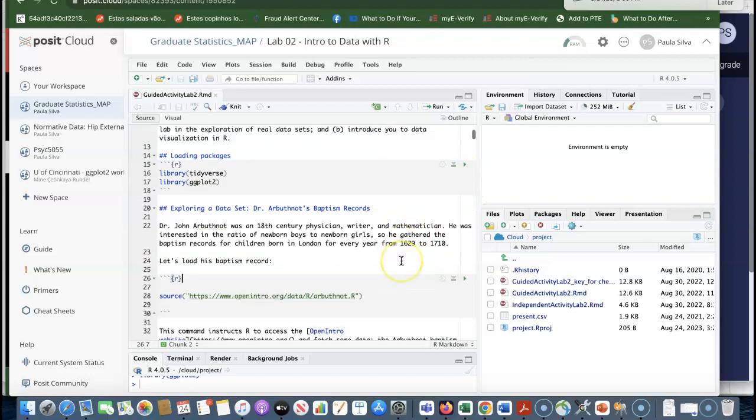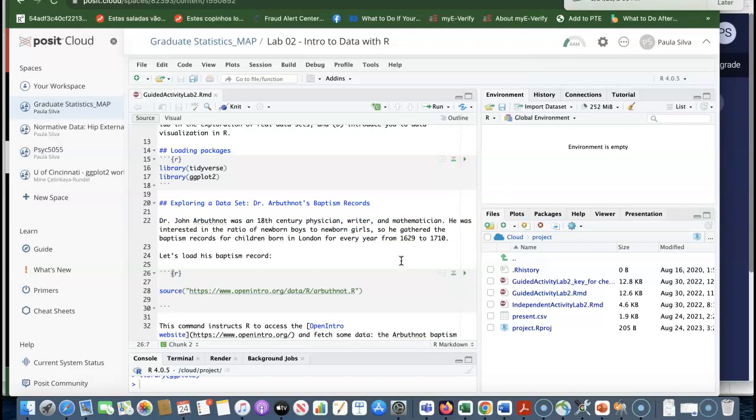If you don't click and you need something that comes from these packages later on, an error will pop up like you don't have the Tidyverse, a package is missing. Install package, and then you know what you have to do. The packages are already installed for you, but you do have to load it, go back and click on this arrow in case you forget.